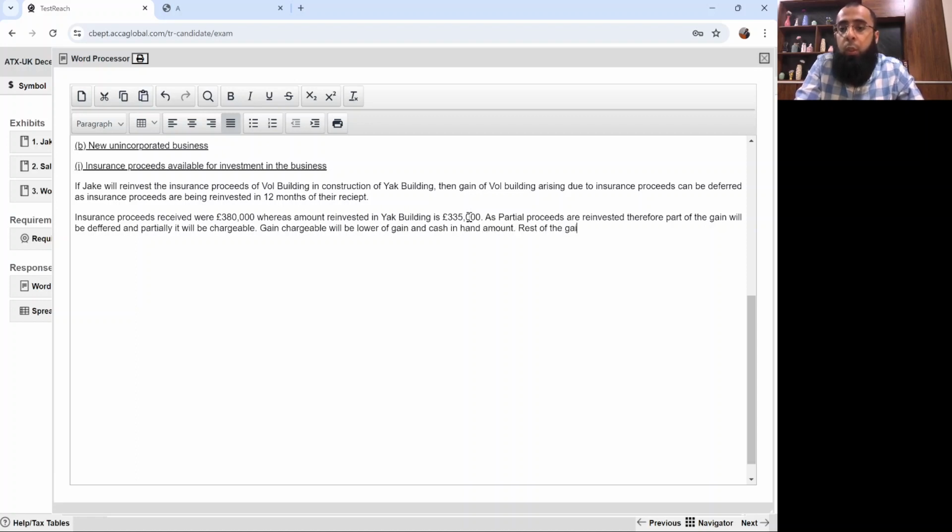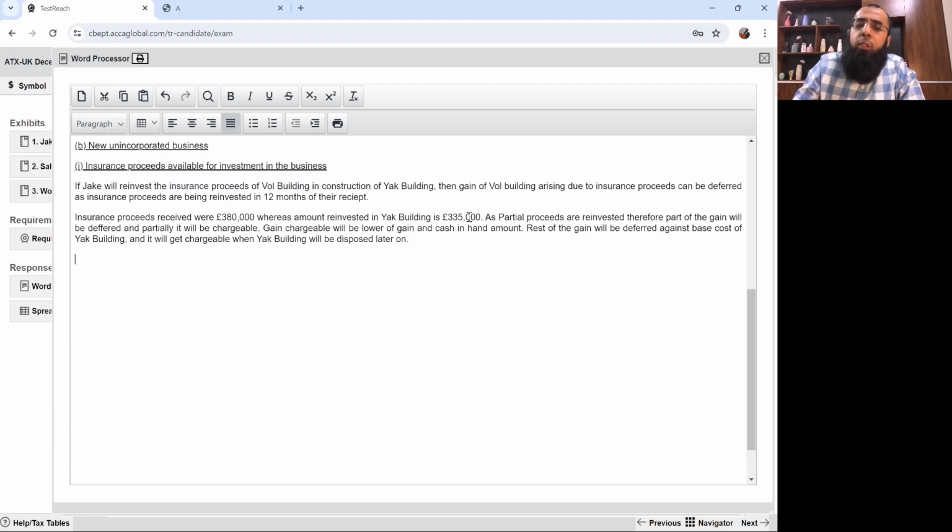The rest of the gain will be deferred against the base cost of yak building, and it will get chargeable when yak building is disposed of later on.